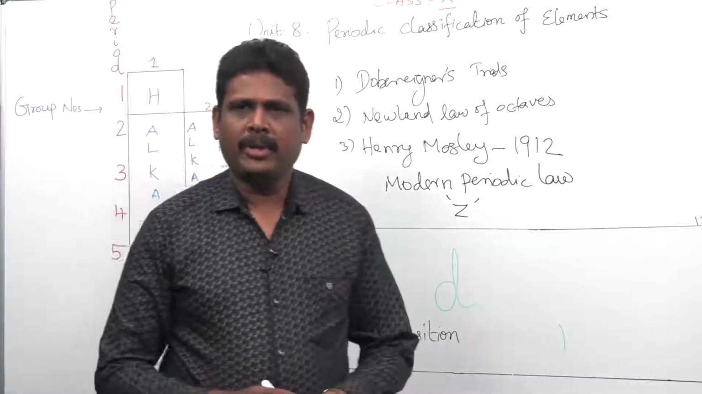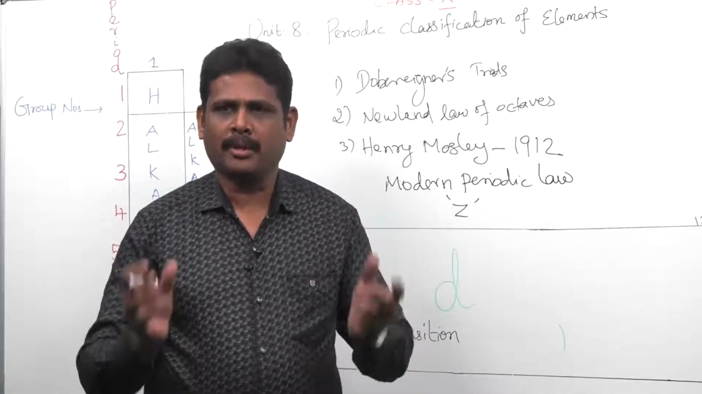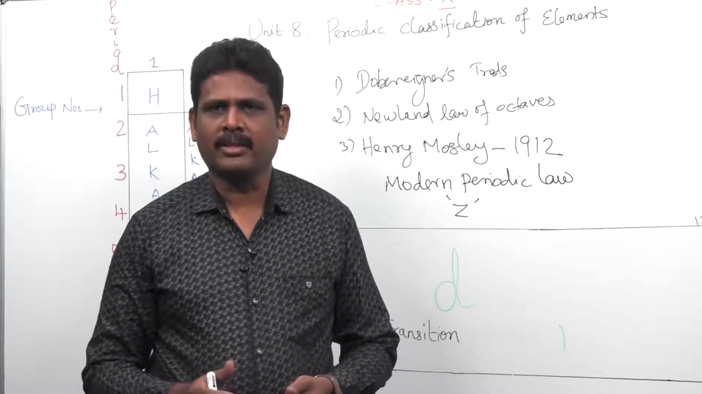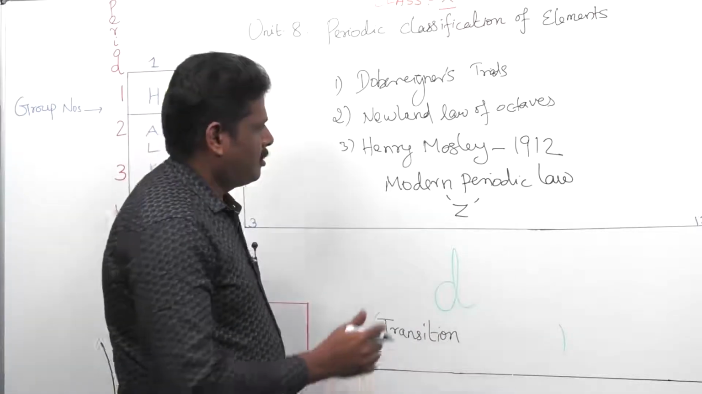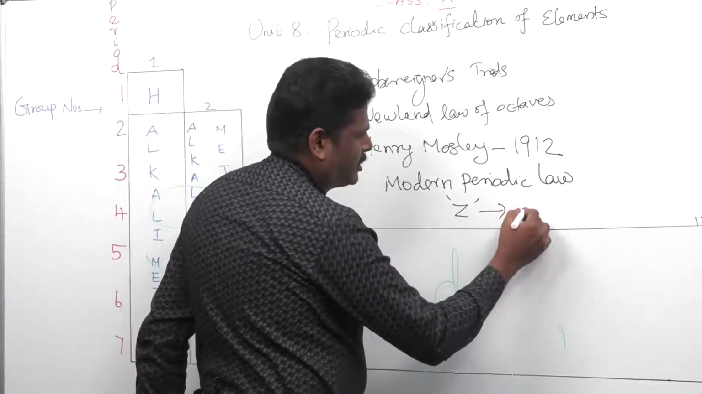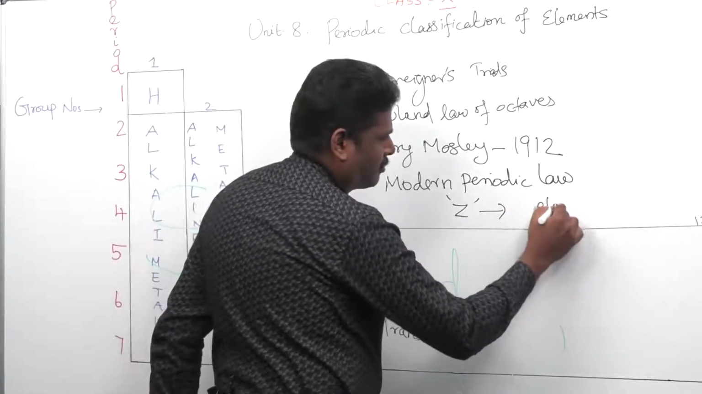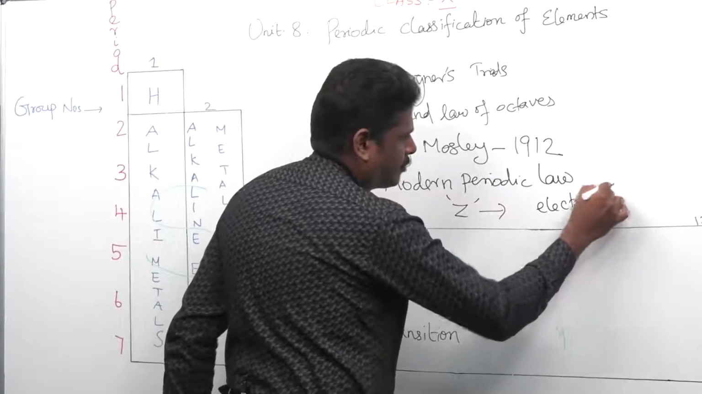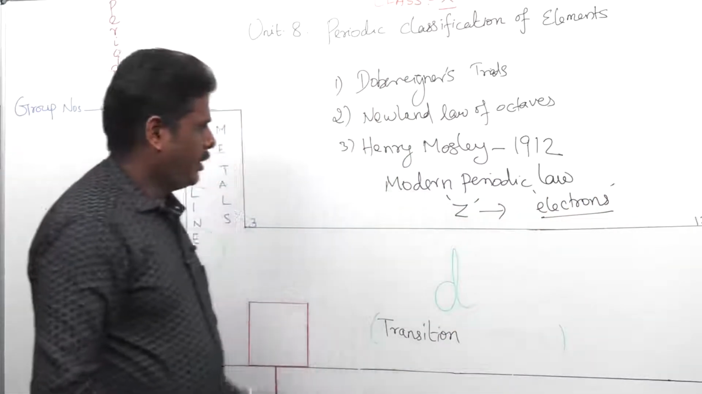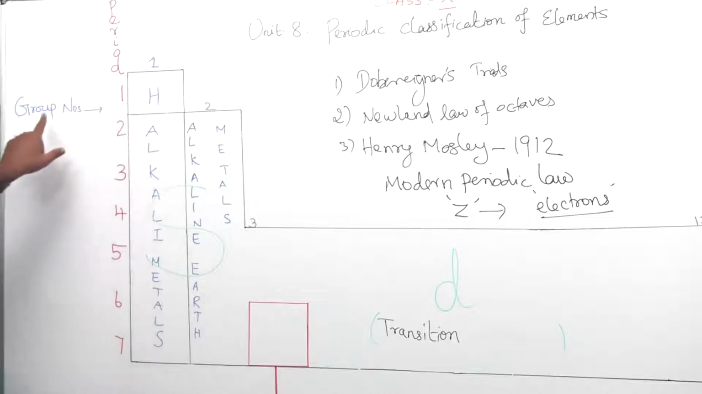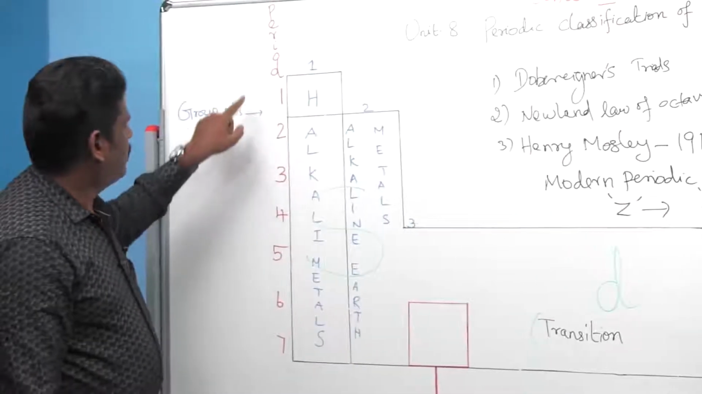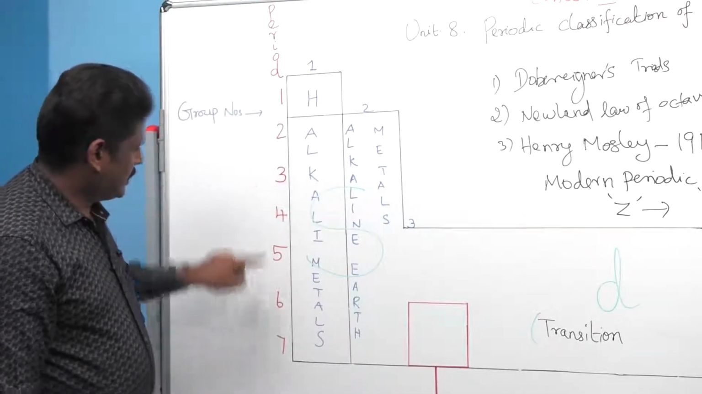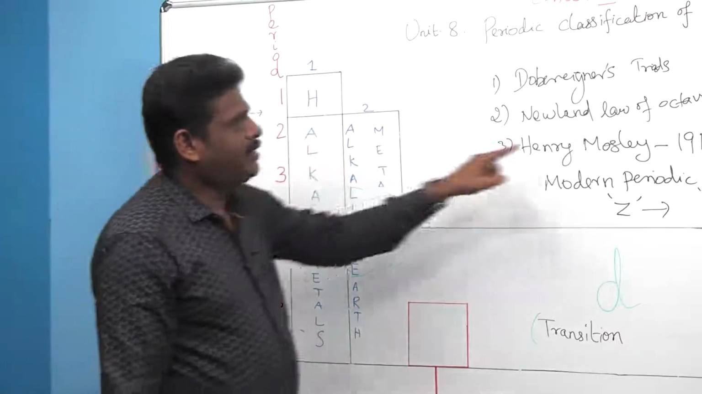What do you mean by atomic number? Atomic number is the total number of protons, or the total number of electrons in a neutral atom. So he arranged the elements in increasing order of number of electrons. Vertical columns are called groups, horizontal rows are called periods. He established 7 periods and 18 columns.